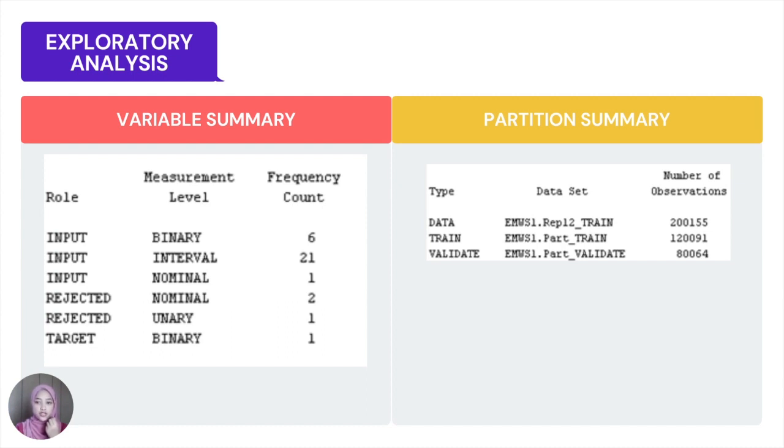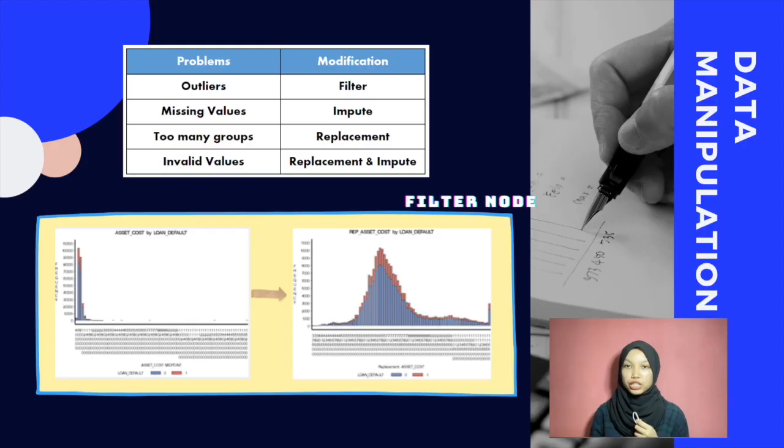Next, the partition summary shows the number of observations contained in each dataset allocation, displayed by the target value. For data manipulation, these are the problems involved in the datasets, which are outliers, missing values, too many groups, and also invalid values. So, we just display several multiplot graphs that represent all the problems.